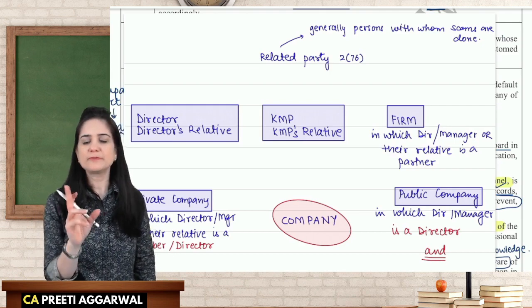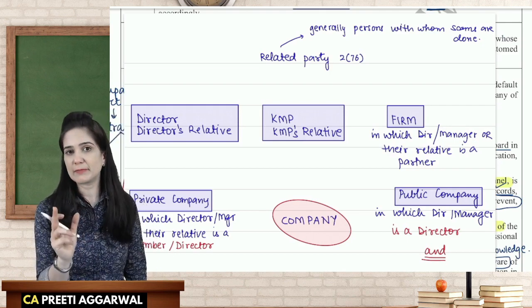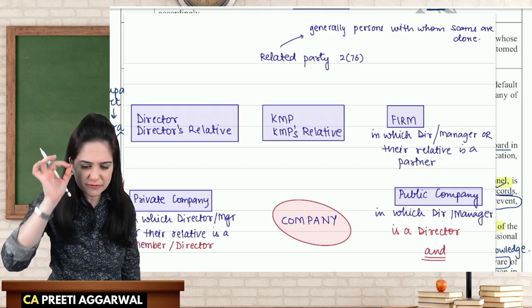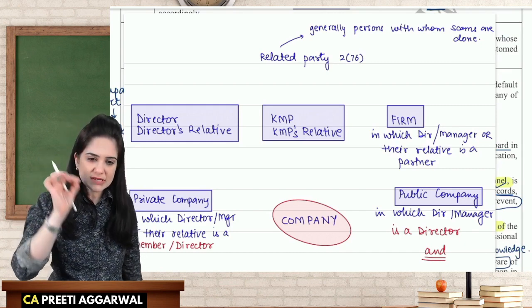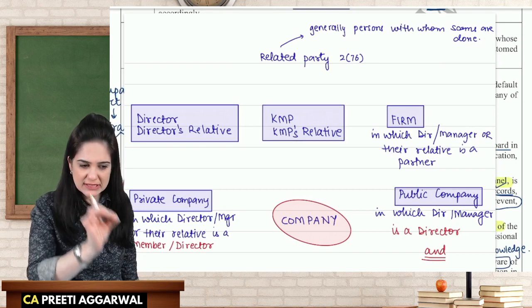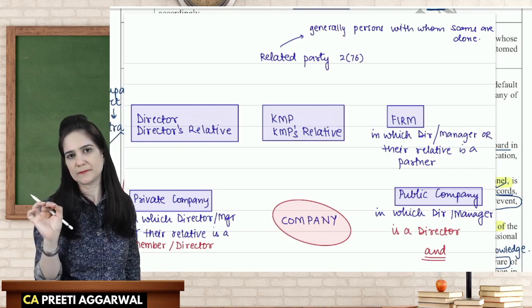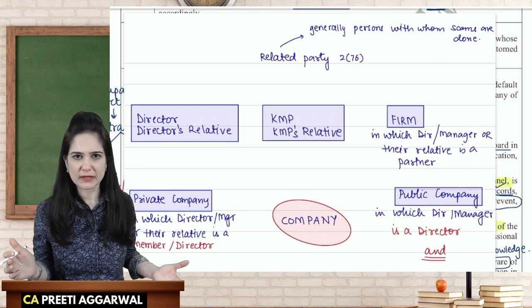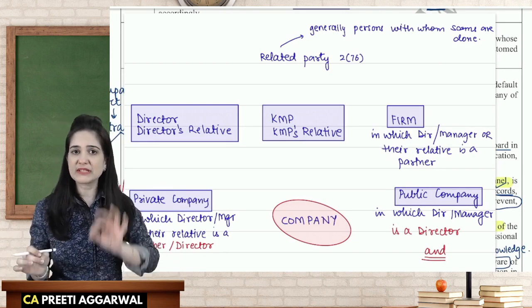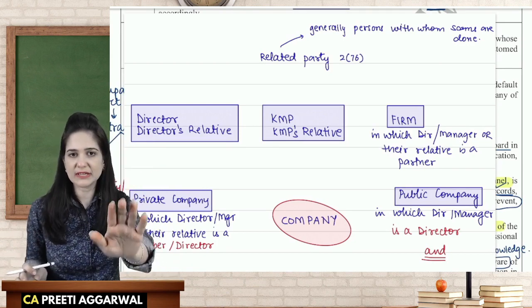So that is why it is important for me to know who is my related party, because we are in constant vigilance over these parties. Our constant attention is on the transactions between these two parties. See, it doesn't mean that you cannot transact with your related party. It simply means that if there is a transaction, we will try to analyze whether it is at arm's length.